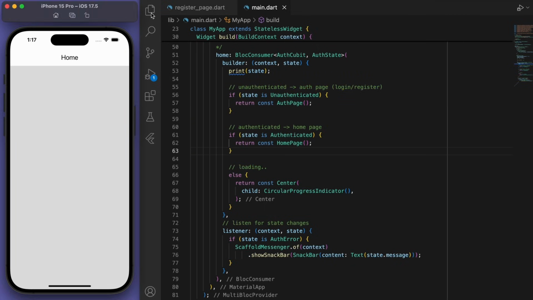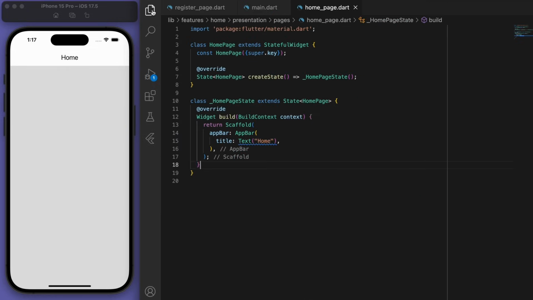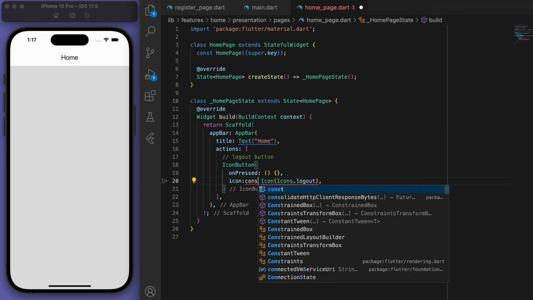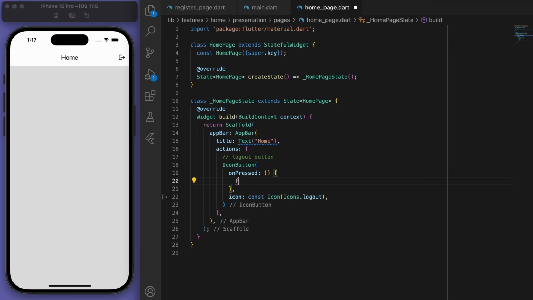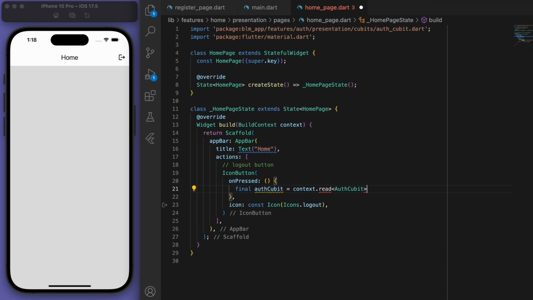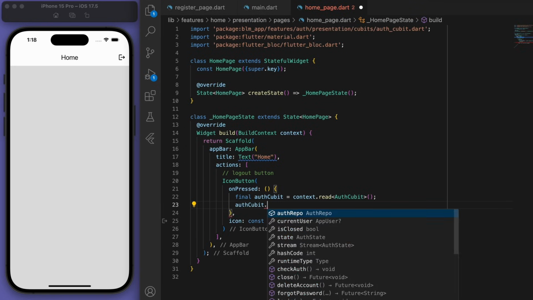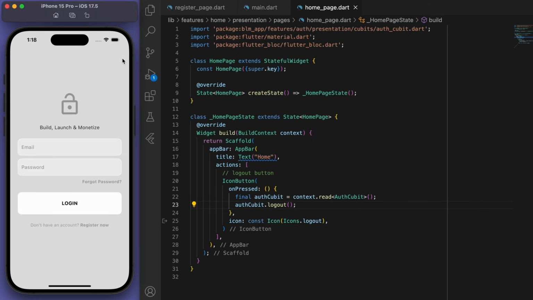Now the natural next thing to do is to have a button to log out. So in our home page, if you look at the actions in the app bar, I want you to create an icon button to log out. There it is. Now if I click on this, I want to just go to my auth cubit and just log out. And boom, it just logs out automatically.